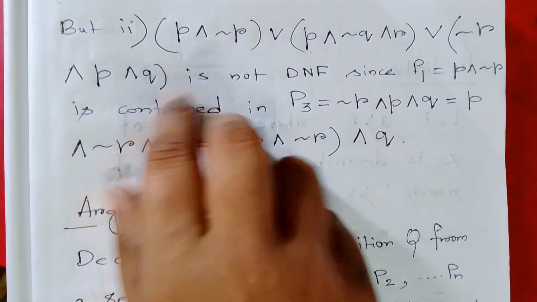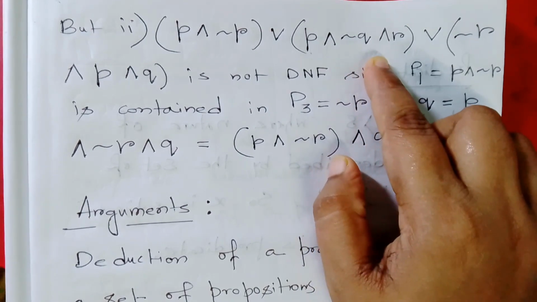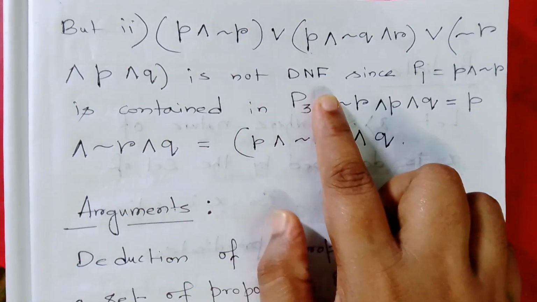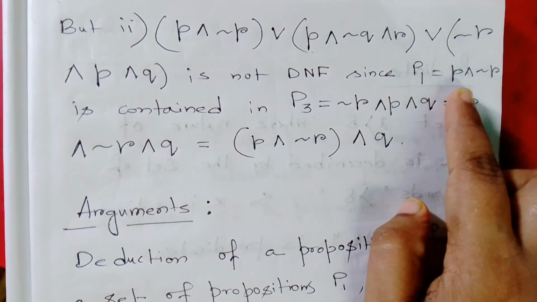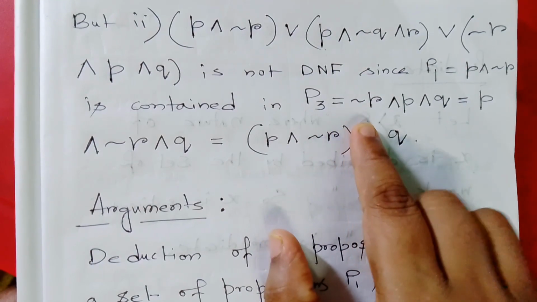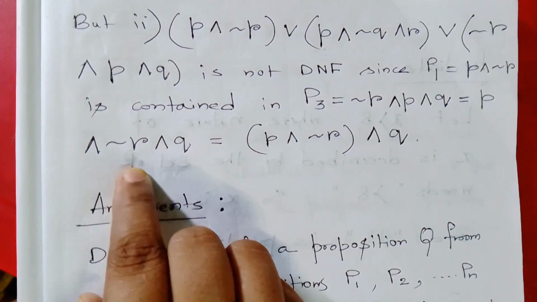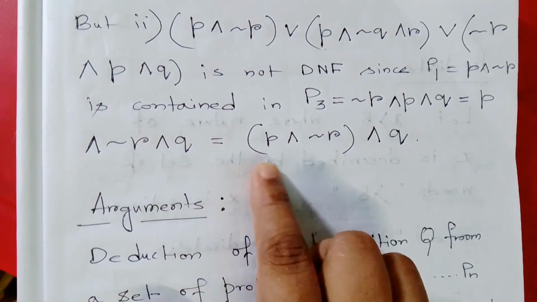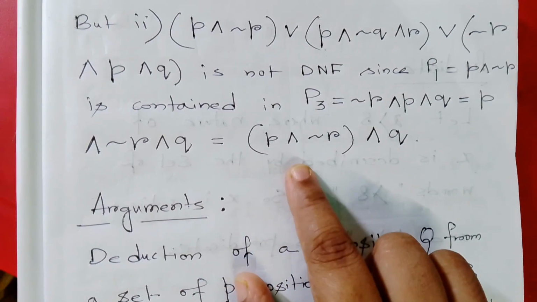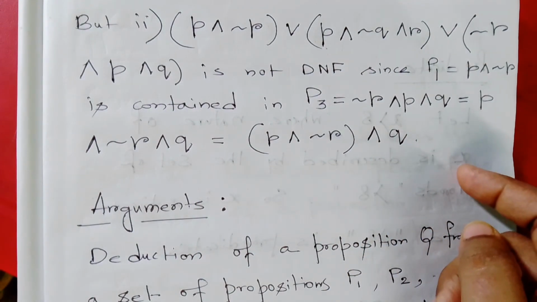But P conjunction negation of R, disjunction P conjunction negation of Q conjunction R, disjunction negation of R conjunction P conjunction Q is not a DNF, since P1, which is P conjunction negation of R, is contained in P3, which is negation of R conjunction P conjunction Q, that is P conjunction negation of R conjunction Q. So P1 is contained in P3, this is not following the DNF rule, so this is not a DNF.